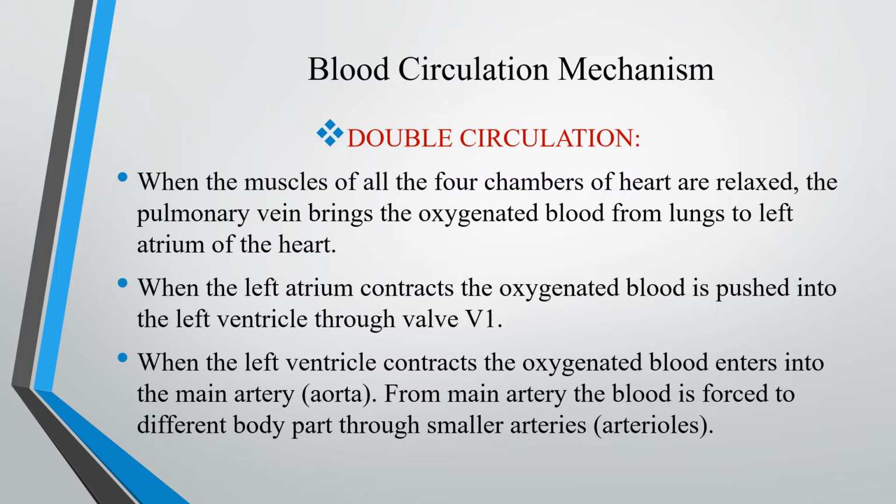Blood circulation mechanism. In humans, the circulation of blood is called double circulation. Why? In one cycle, the blood enters the heart twice. So it is known as double circulation. It is very important because the chambers are separated. There is no mixing of blood. It is very essential for highly developed organisms.